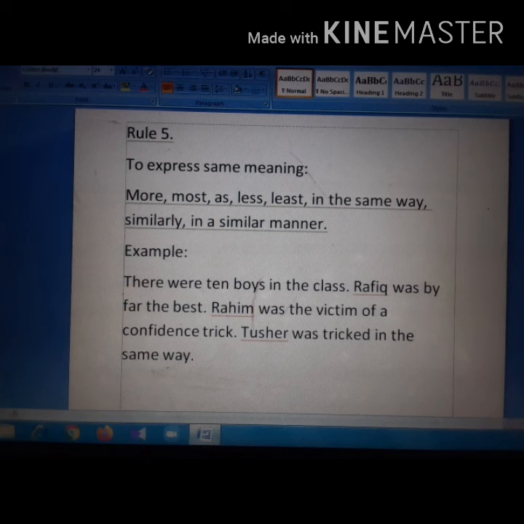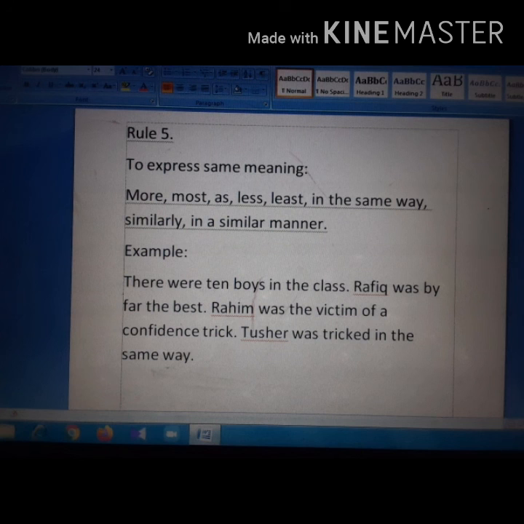The connectors are more, most, as, less, least, in the same way, similarly, in a similar manner. So, these are the connectors to express same meaning.